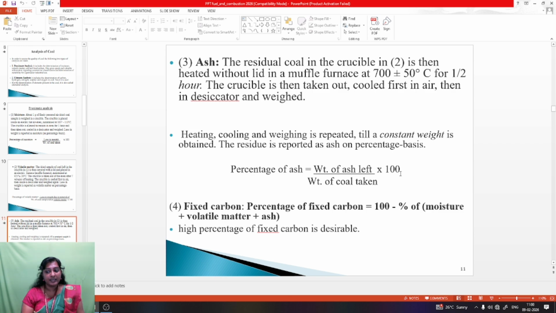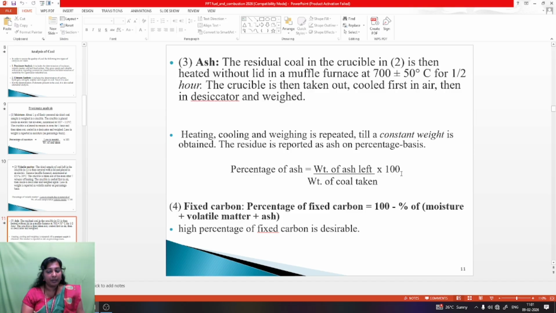Third one is ash content. The coal in the crucible is then heated without lid in a muffle furnace, maintained at a temperature of 700 plus or minus 50 degrees centigrade for half an hour. The crucible is then taken out, cooled first in air, then in a desiccator, and weighed. Heating, cooling and weighing is repeated till a constant weight is obtained. The residue is reported as ash on a percentage basis. The percentage of ash is the weight of ash left divided by the weight of coal taken, into 100.